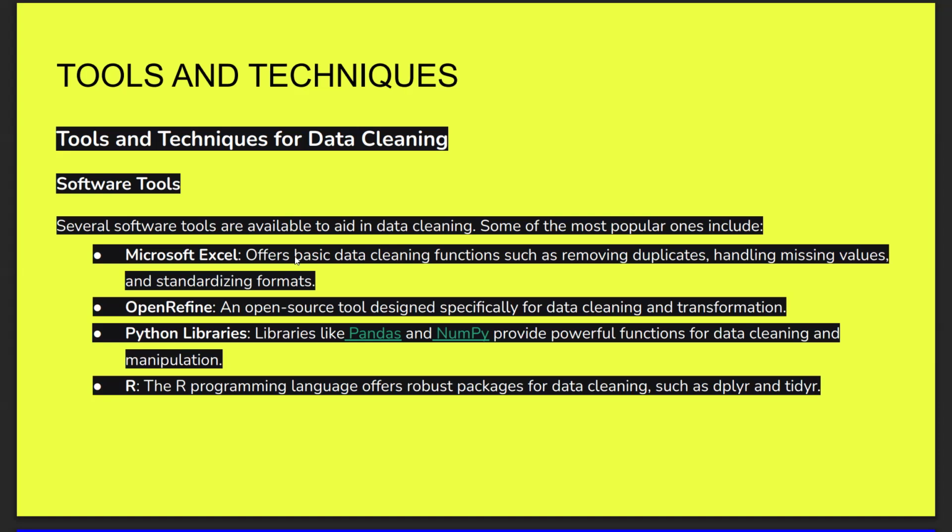Why do we use Microsoft Excel? It offers basic data cleaning functions such as removing duplicates, handling missing values, and standardizing formats. Next one, OpenRefine. If we want to specifically do data cleaning and data transformation, we use this open source tool, which is designed specifically for data cleaning and transformation.